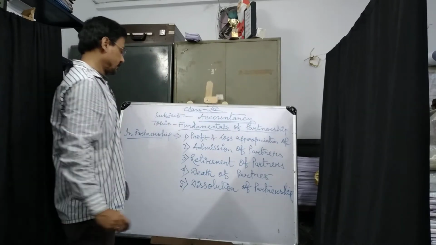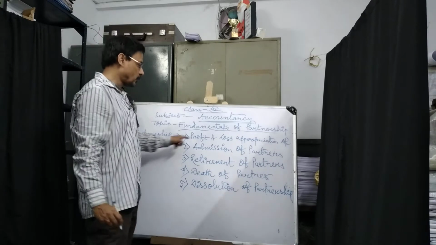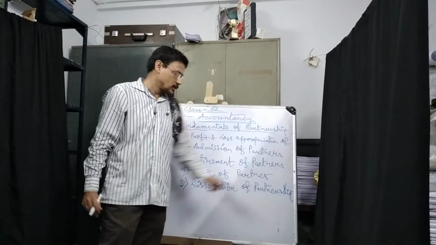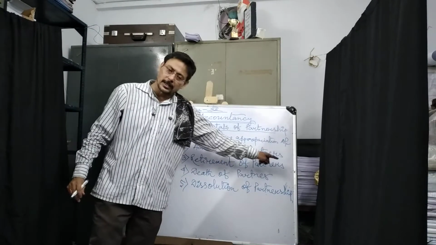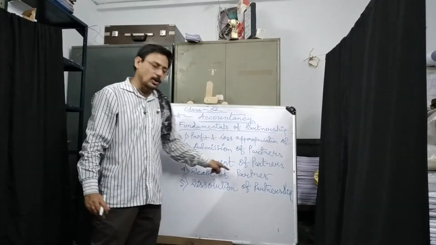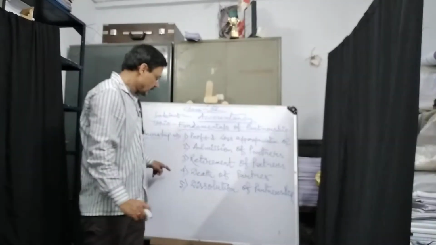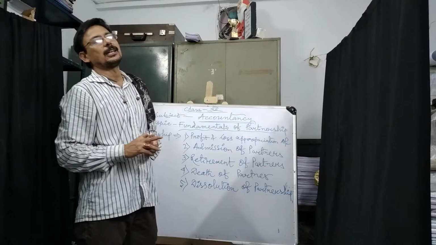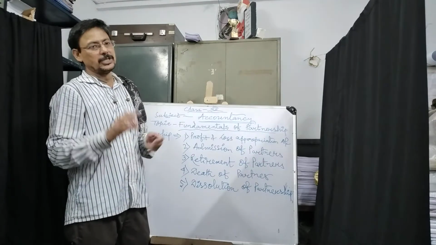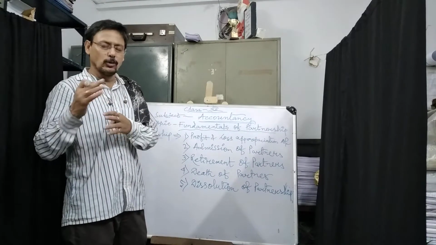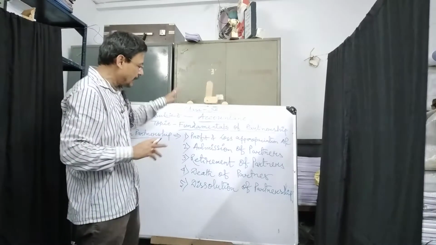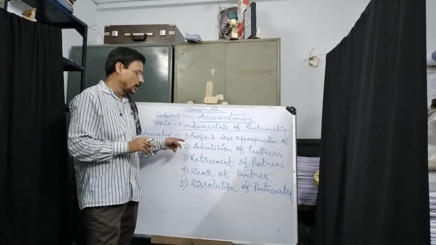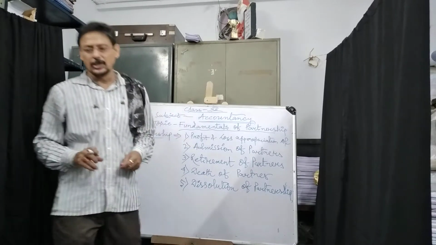dissolution of partnership. Here, number 1, profit and loss appropriation account. Number 2, admission of new partners. Number 3, retirement of old partners. Number 4, death of partner or partners. Number 5, dissolution of partnership. These 5 numerical sums are to be solved by you in this session. There is so much more in the syllabus, but in the partnership form of business, these 5 things are there. So today we are starting with the profit and loss appropriation account.